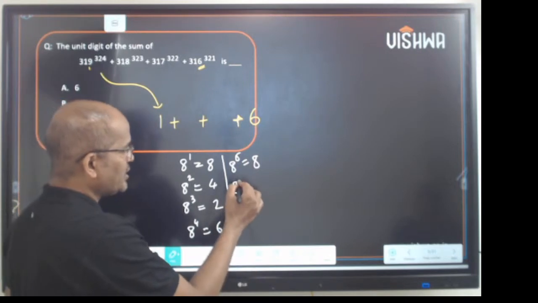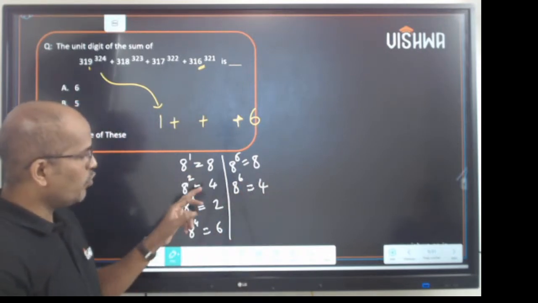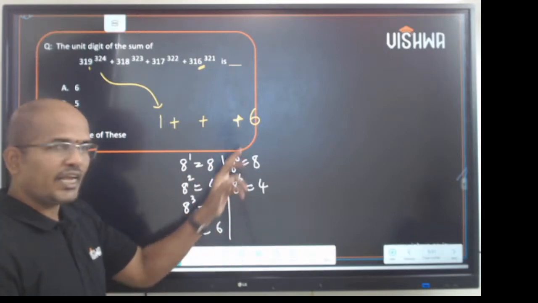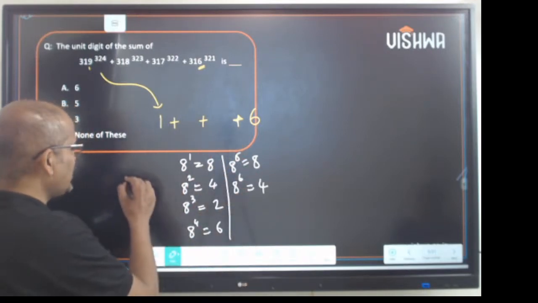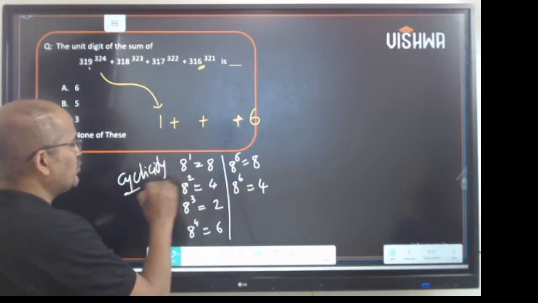So again 8 power 6 gives 4. So what do we get? 8, 4, 2, 6, 8, 4, 2, 6, 8, 4, 2. So in this case, the cyclicity of 8 is 4.